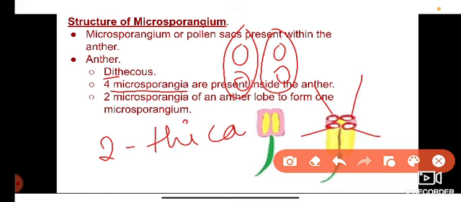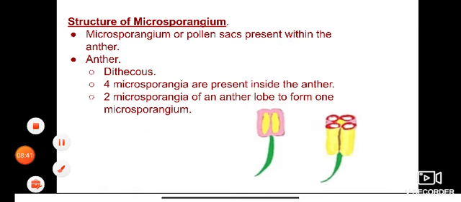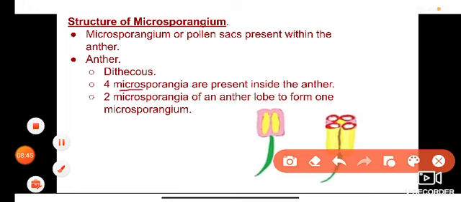Microsporangia are small spore-producing organs present inside the anther.